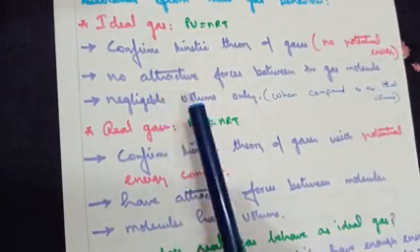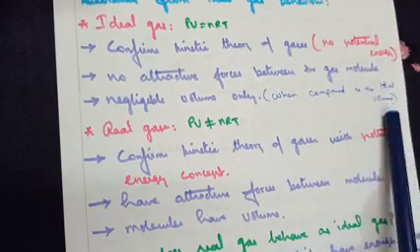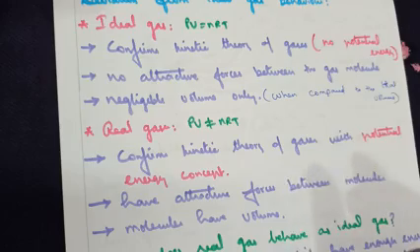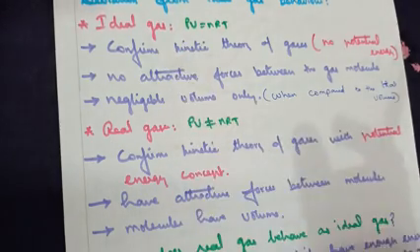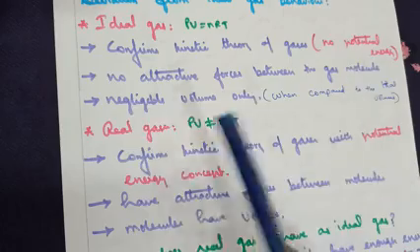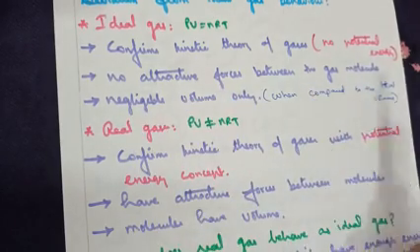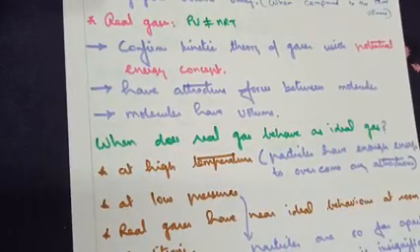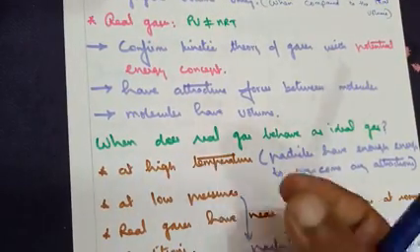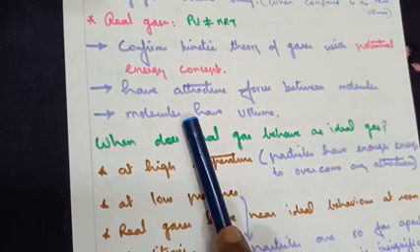And point number 3, negligible volume when compared to the total volume. You know that smaller units make up the larger unit. So in an ideal gas, the smaller units can be omitted, so it's considered as negligible volume when compared to the total volume. But when it comes to real gases, though the unit is smaller, each molecule's volume is considered.